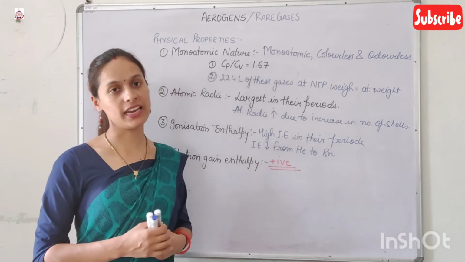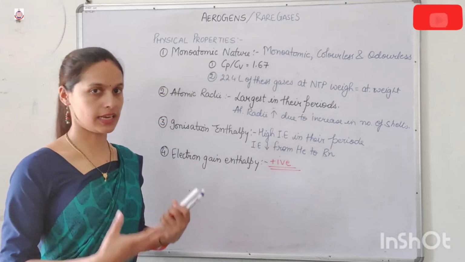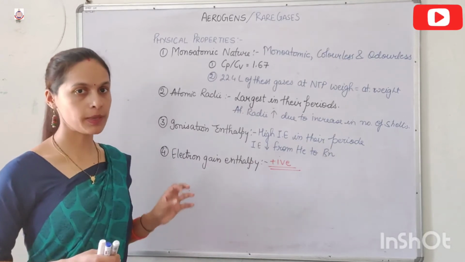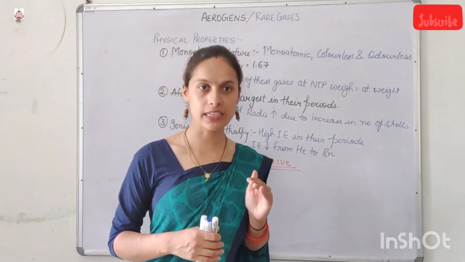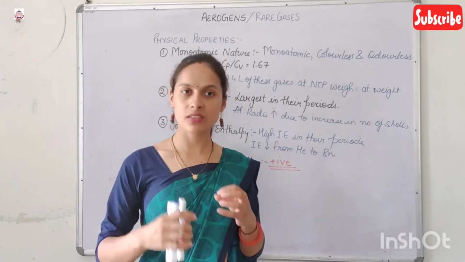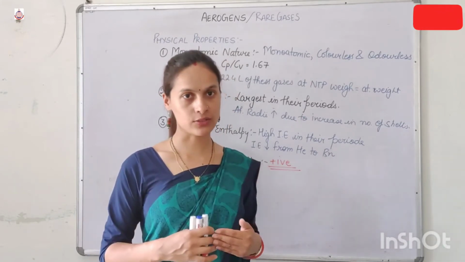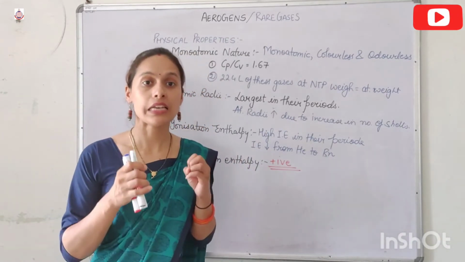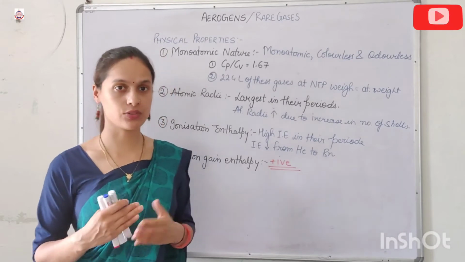But the first member, helium, because of very small size, has the maximum tendency to accept the electron. That's why its electron gain enthalpy is least negative.